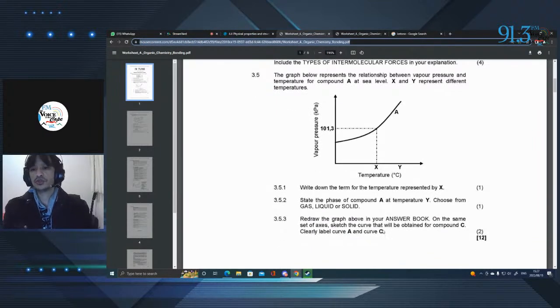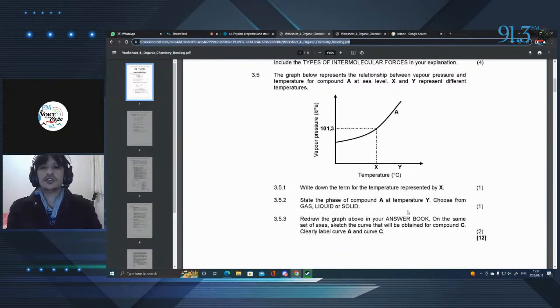In 3.5.2, state the phase of compound A at temperature Y. Choose from gas, liquid, or solid. Of course, this is going to be gas. If something's peaking past boiling point, it's going to be a gas. So therefore, this is what we're looking at.